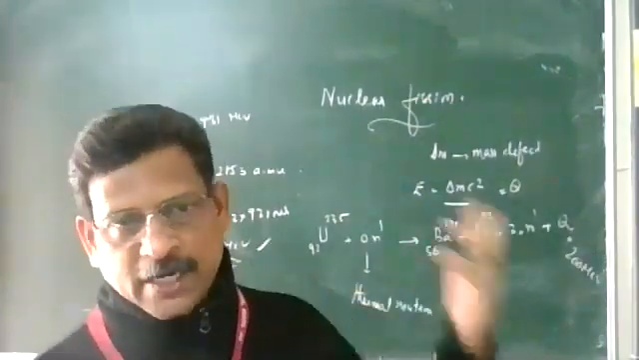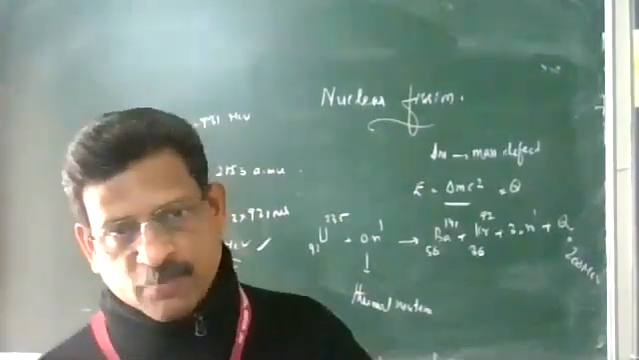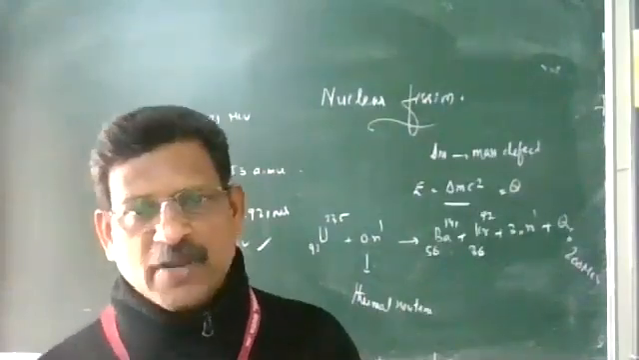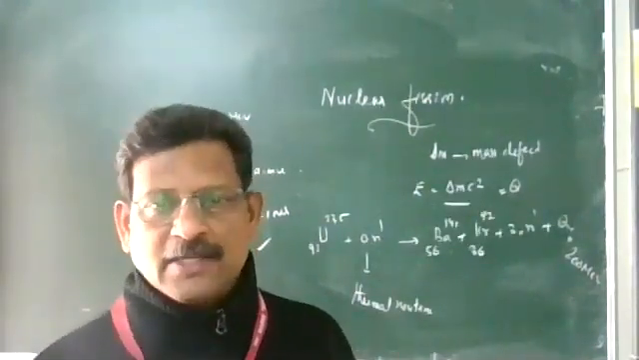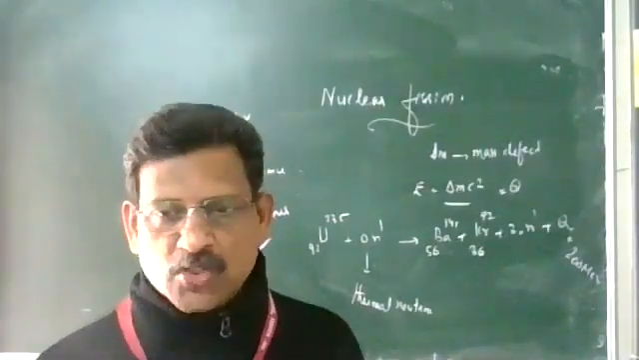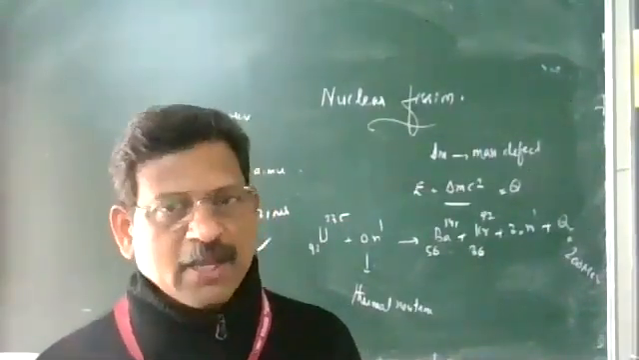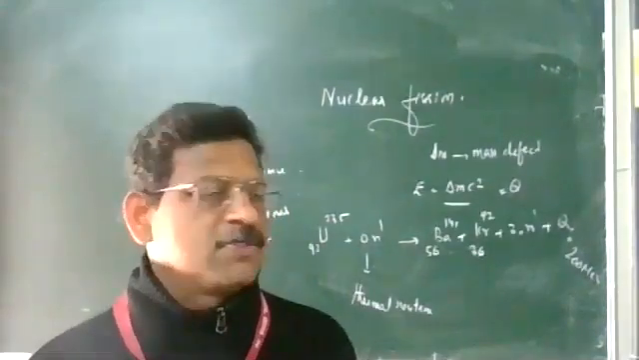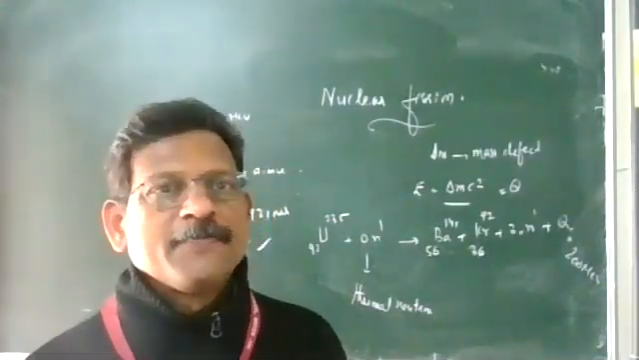Again, 9 neutrons are produced, and they will further produce 9 more fission reactions. So in a fraction of a second, a huge amount of energy is released. That is called a chain reaction. If it is uncontrolled, it leads to an explosion. If it is controlled, it can be used for peaceful purposes. So that is about nuclear fission.